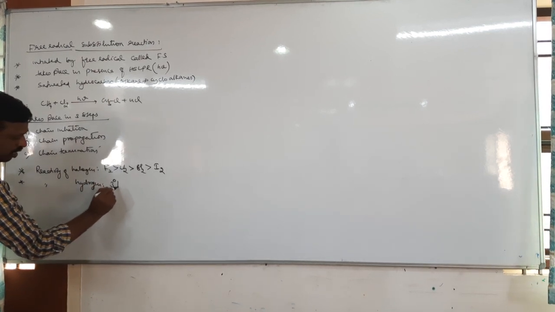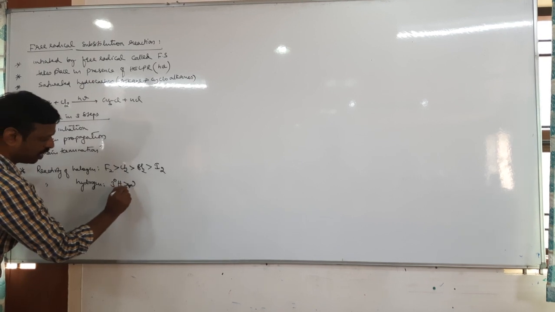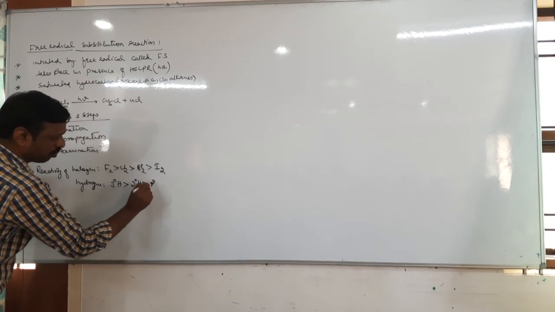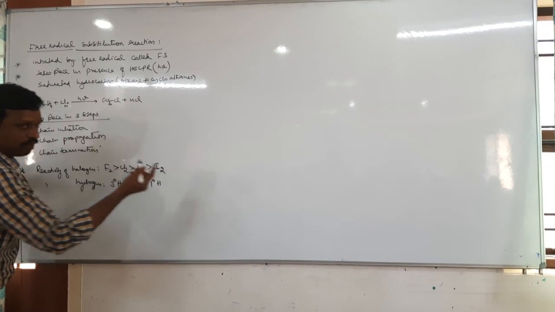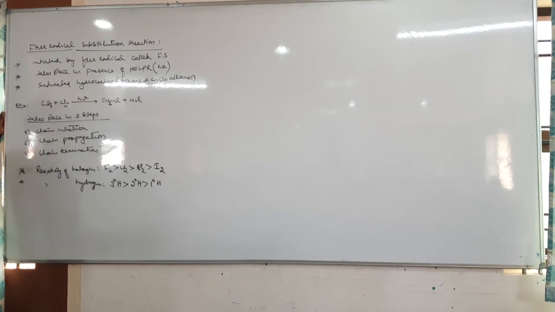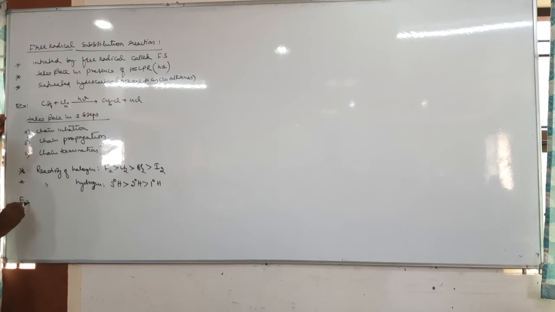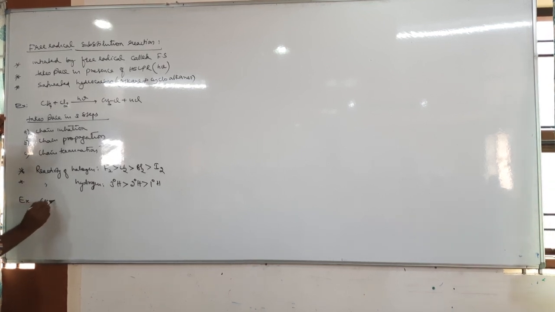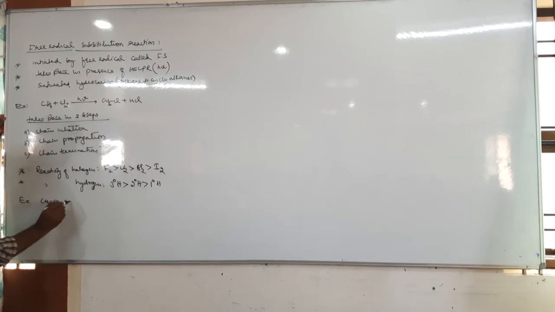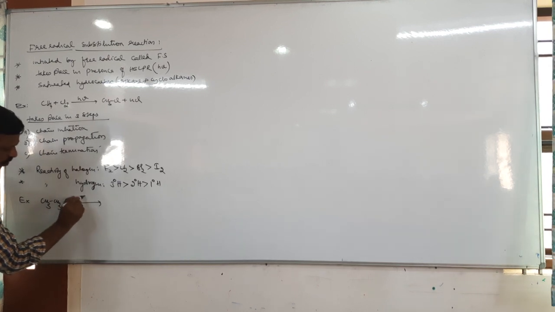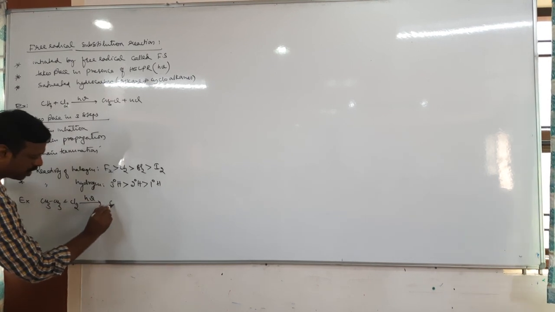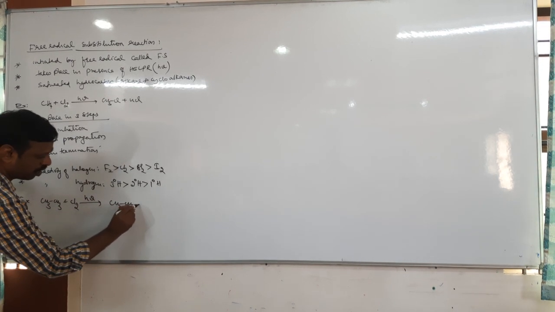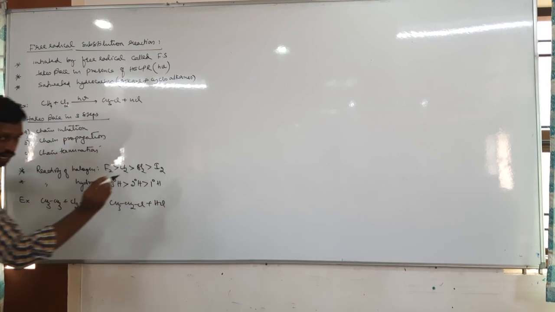Usually tertiary hydrogen is more reactive than secondary hydrogen, then primary hydrogen, then methyl hydrogen. So, for example, ethane plus chlorine in presence of diffused sunlight gives ethyl chloride plus HCl.